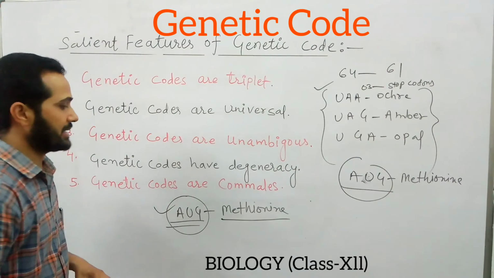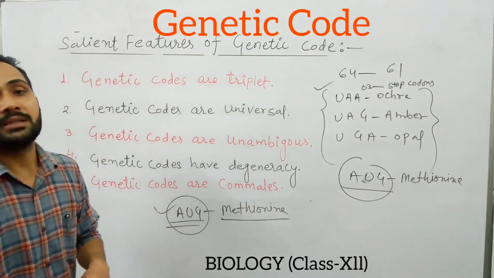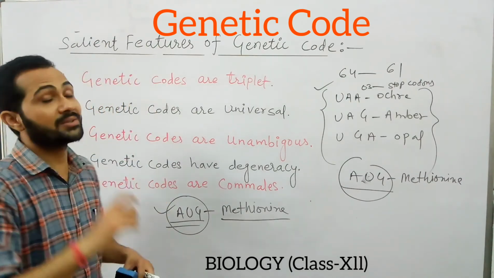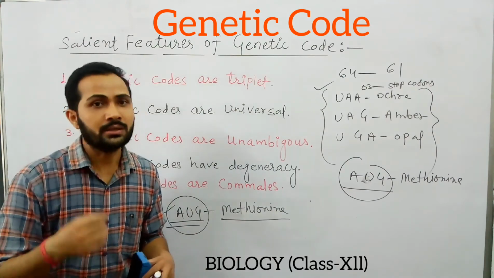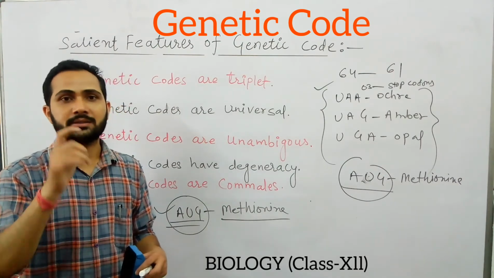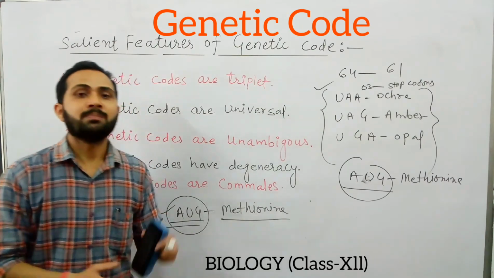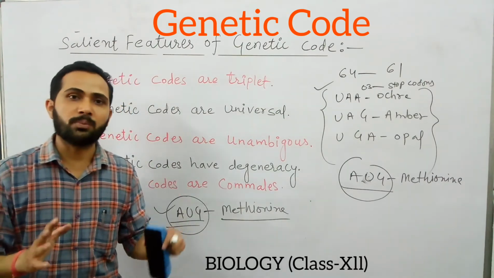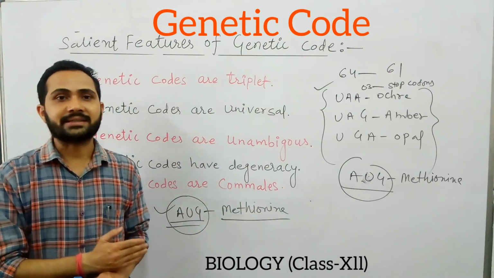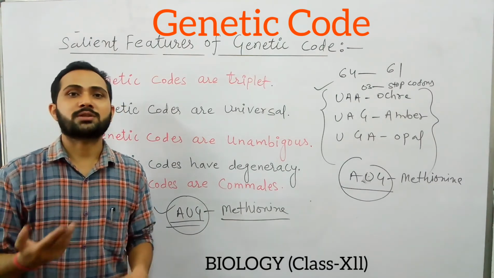So AUG has a dual function. It codes methionine as well as acts as the initiation codon. Valine is another amino acid which rarely acts as the initiation codon, but AUG methionine is the main genetic code responsible for the initiation of the translation process. So this is the end of this video. I hope you understand the genetic code and some of its important characteristic features, because this will help you in understanding the process of translation.